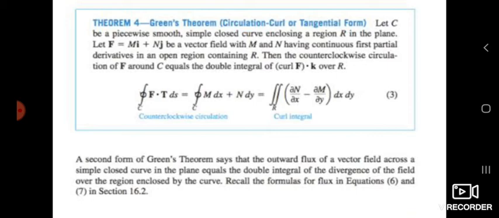Let a vector field F = M i + N j be a vector field with M and N having continuous first partial derivatives in an open region containing R. Then the counterclockwise circulation of F around C is equal to the double integration of curl F dot k over R.